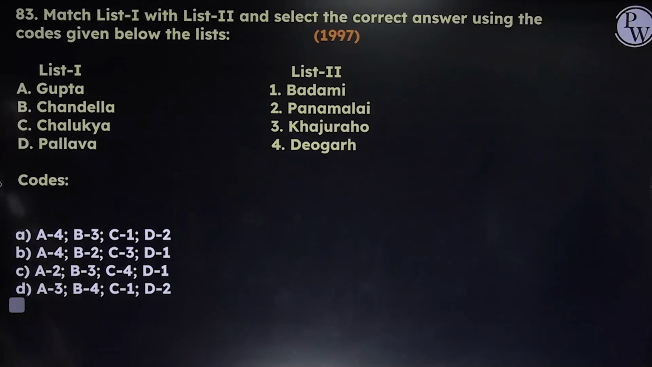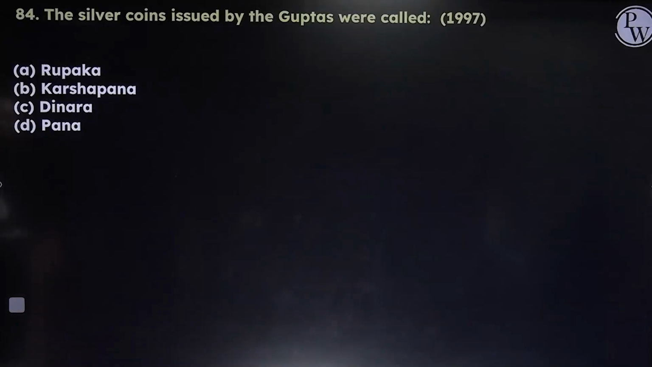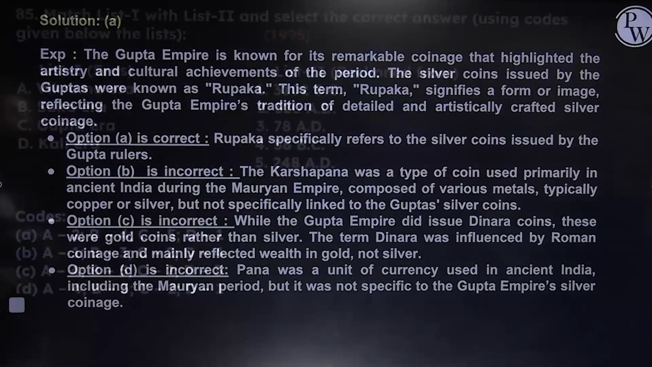Next, we have to now again go for this combination. Gupta period, which is famous? Devgarh, Chandela, we have Khajuraho, Chalukya, we have Badami, and Pallava, we have Mamallapuram. So on the basis of this, you can easily find the answer will become A. Silver coins by the Guptas were known as what? Dinar was the gold coin, right? Prashapana was the word used for the coins during the Maurya period. So answer is A, Rupaka.